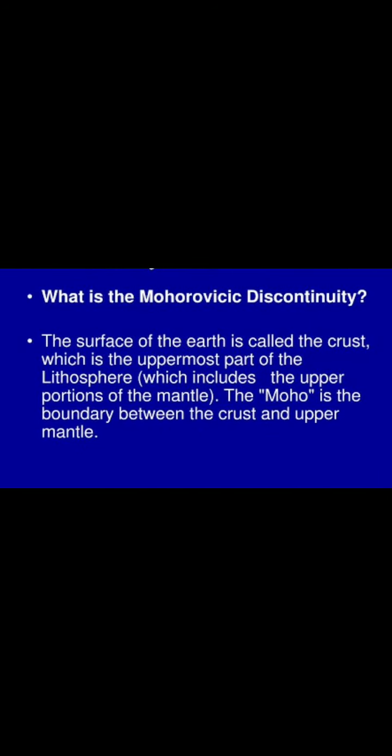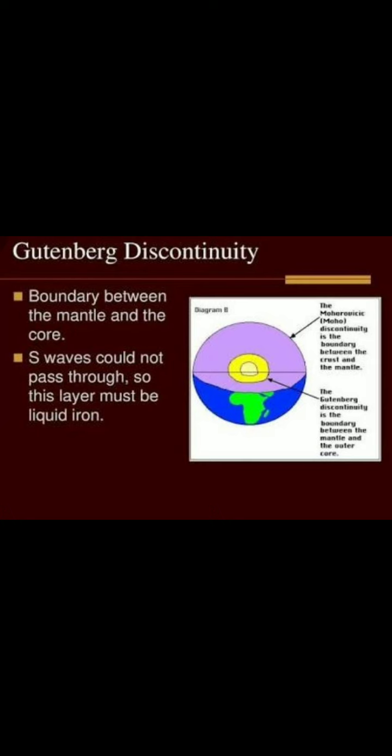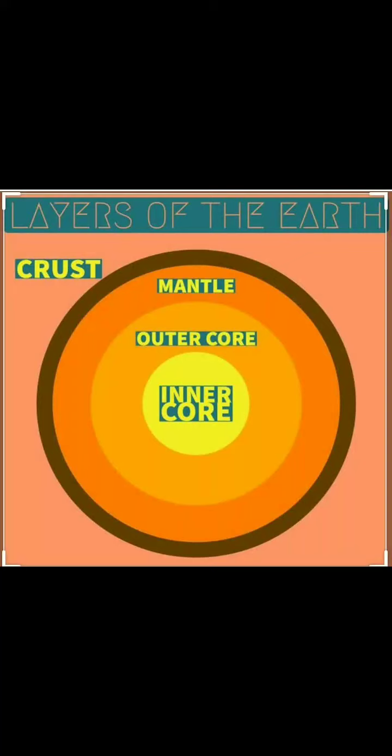See, this Mohorovicic is the boundary between the crust and the mantle. And when we learn about the Gutenberg discontinuity, it is a boundary between mantle and core. Now we'll learn about the layer which is below the crust but above the core. Yes, the middle layer, that is the mantle.